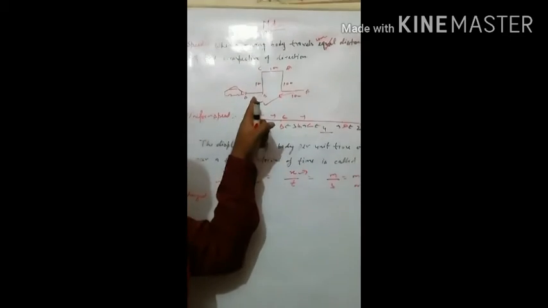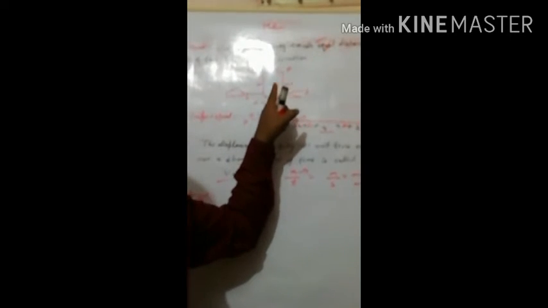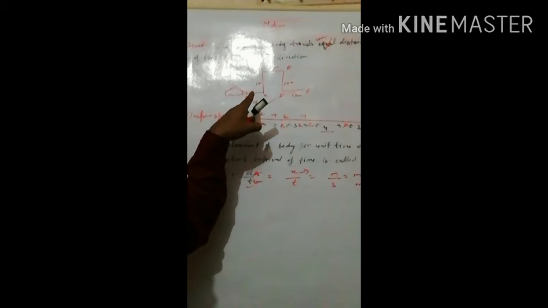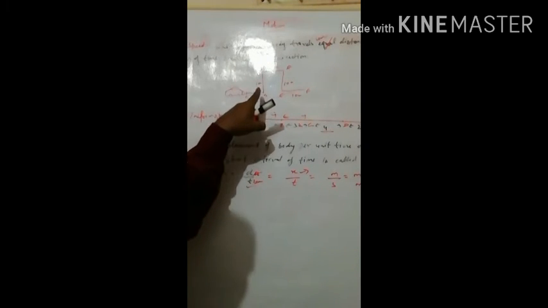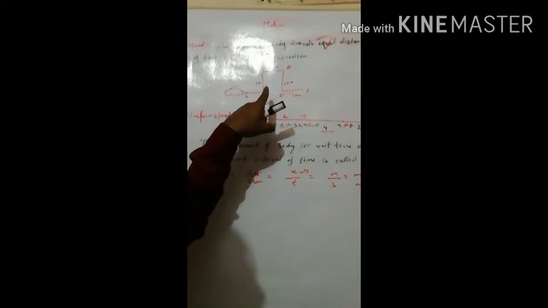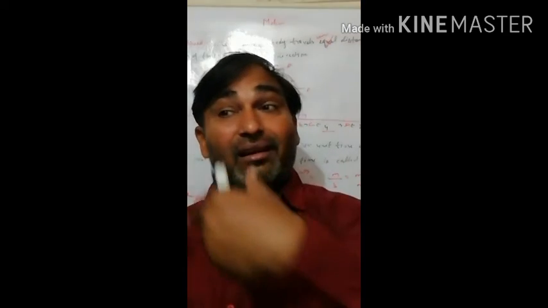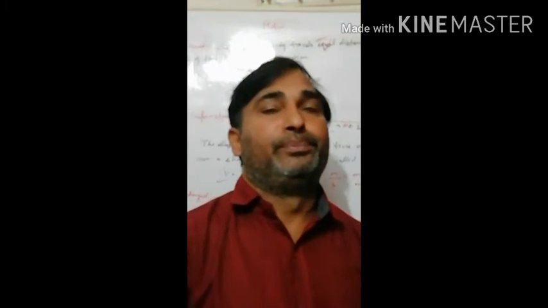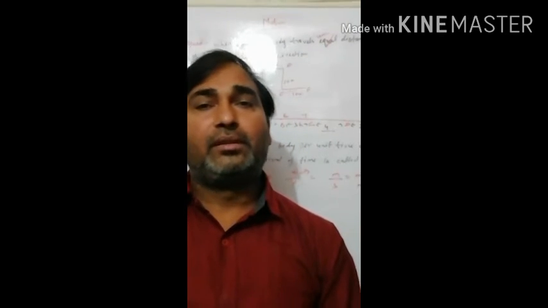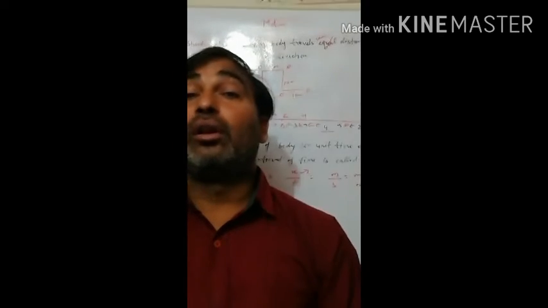Is the direction of that car the same? No. In equal time intervals the distance covered is equal, but the direction is not the same, or the body is not in a straight path. Then that is non-uniform velocity. I hope that all of you understood it.